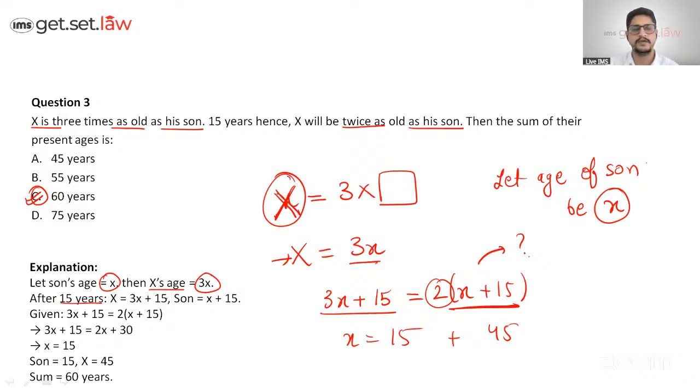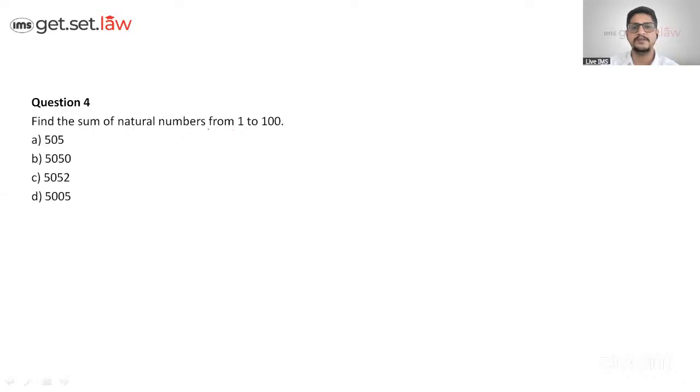Okay. Chalo. Find the sum of the natural numbers from 1 to 100. I believe that if students would have taken up our previous session of basic math sample paper 1, it was there, right? And the formula we took up. It says the sum of the natural numbers, which is 1 plus 2 plus 3 and so on till 100 you have to do. So will it be easy? It would be very difficult.